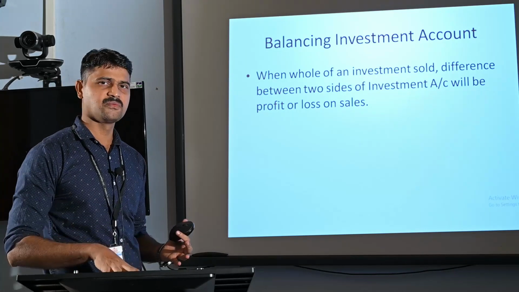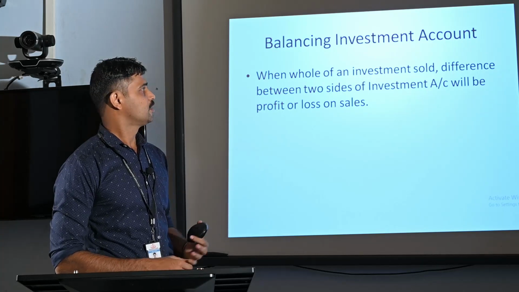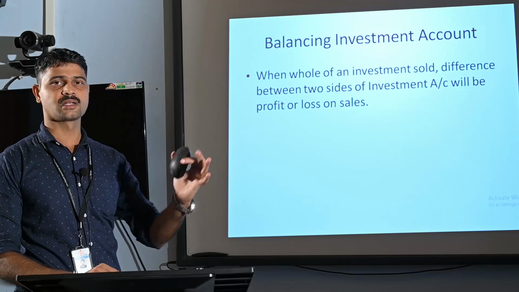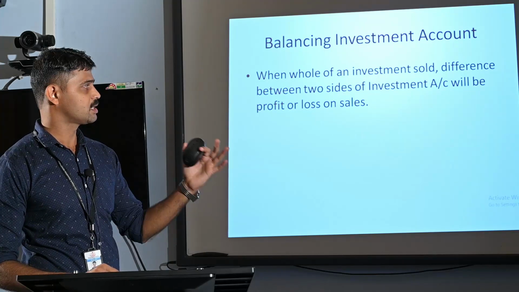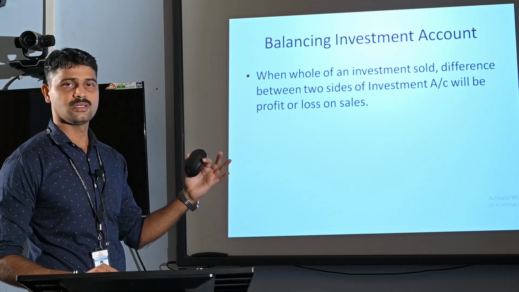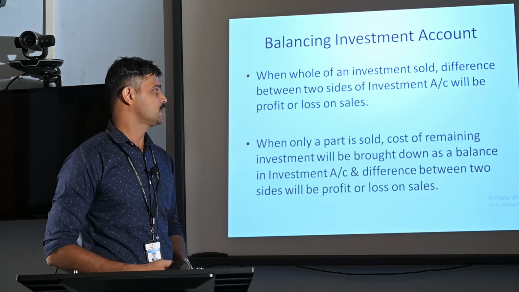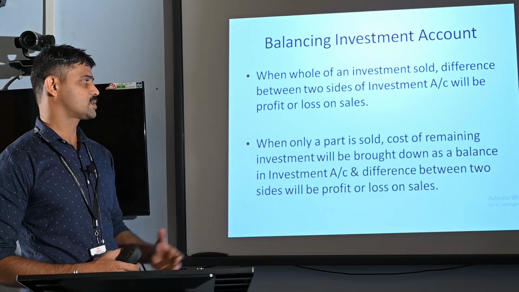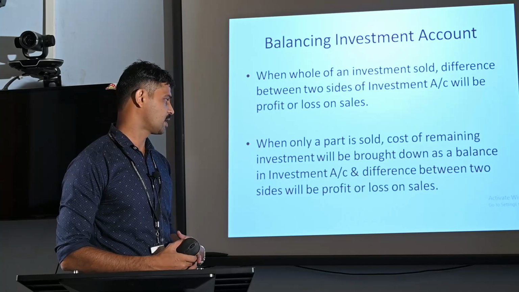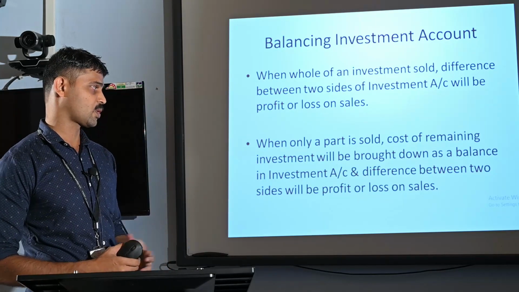In this case, we can very easily take the balance of investment between the two sides of the investment. If we are comparing the debit and credit side of investment account, then the balance taken should be profit or loss on sales, and that should be transferred to profit and loss account. At the same time, when only a part is sold, cost of remaining investment will be brought down as a balance in investment account and the difference between two sides will be profit or loss on sales.